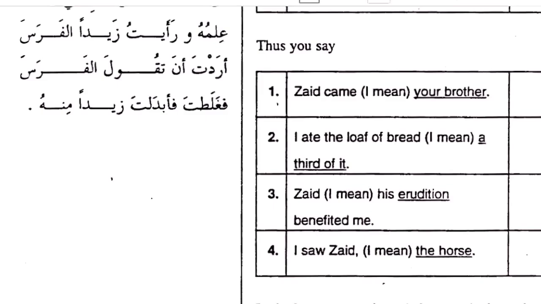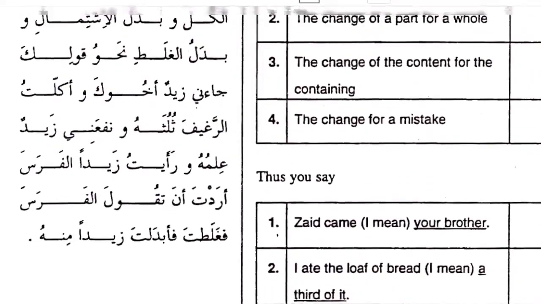Example, Ra'aytu Zaidan al-farasa. So it's not intentionally written like this. No one will write something like this. It's mostly in speaking, when you mistakenly mention one name that you were not supposed to mention. Then you mention another name, the correct name. So the first one is a mistake. You have substituted it with another one, but it is out of mistake. Of course, if it is writing, you simply cancel it. Oh, yes, very funny. So that is badal galat. I hope that is clear.